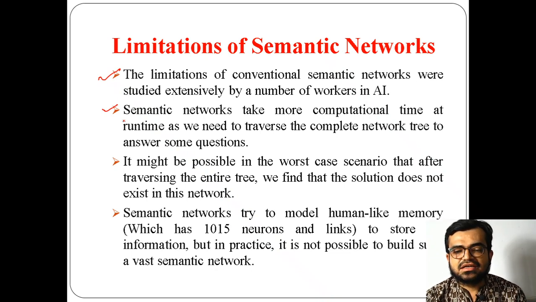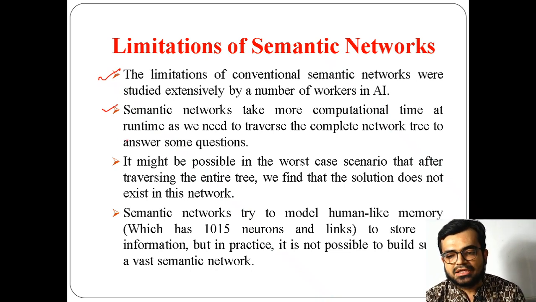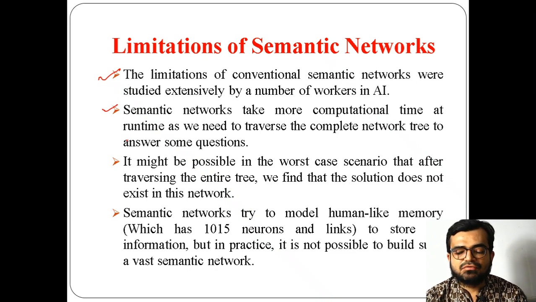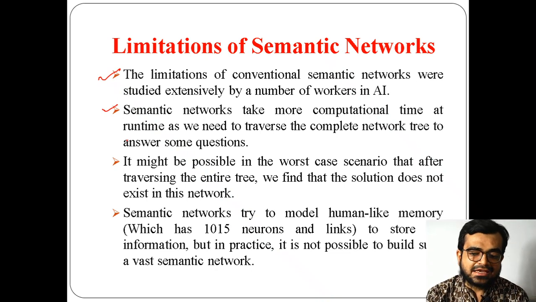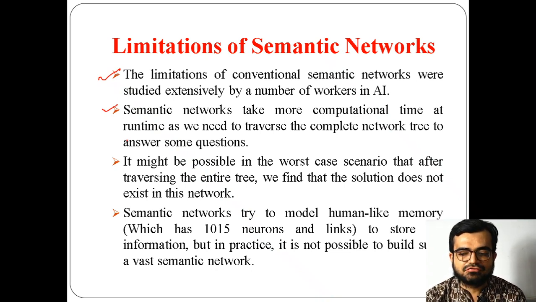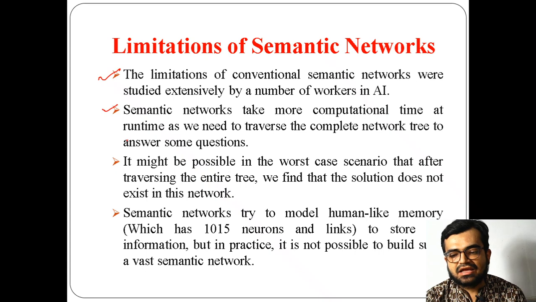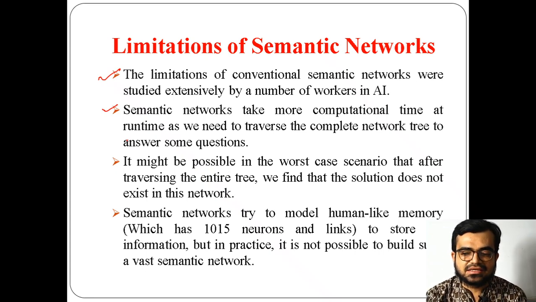So what happens is that it has to traverse the complete network tree to answer some basic questions. For example, if I want to check a particular human, then I have to start from animals, then I have to visit mammals, then I have to visit humans, and in that I have to go for a particular person, and if not I have to go with the other category. In that I have to see if any links are there. So it is very difficult because more traversing is required just to answer simple questions.